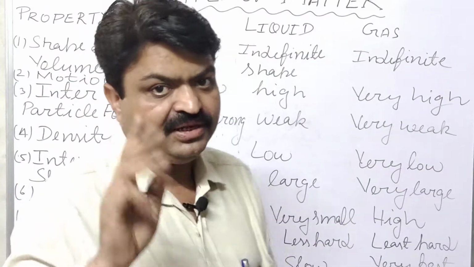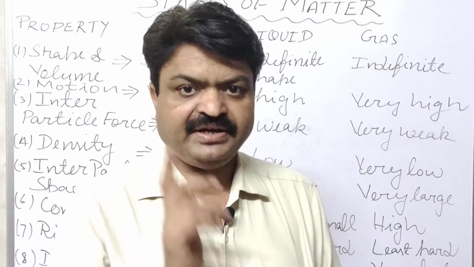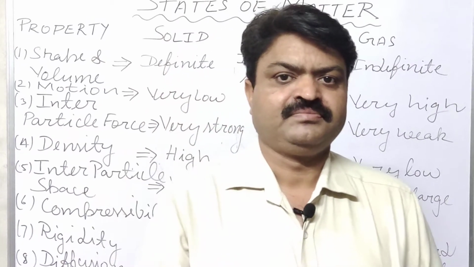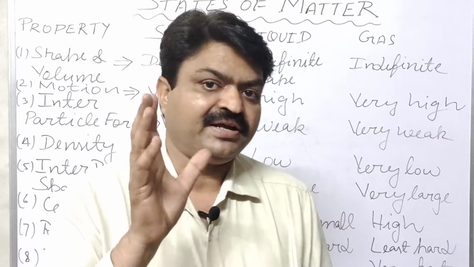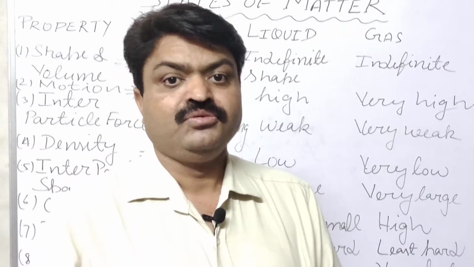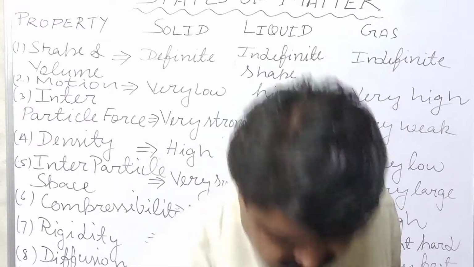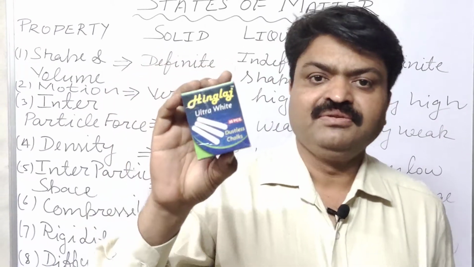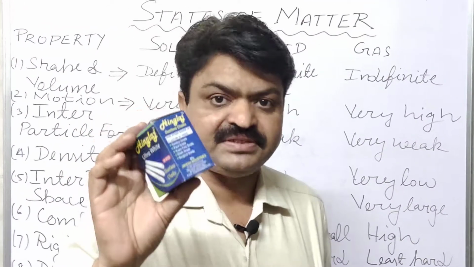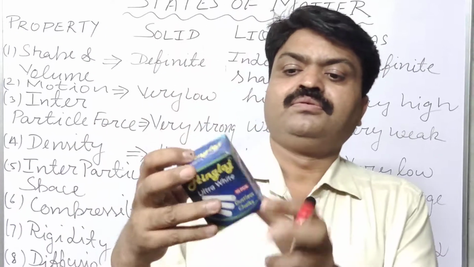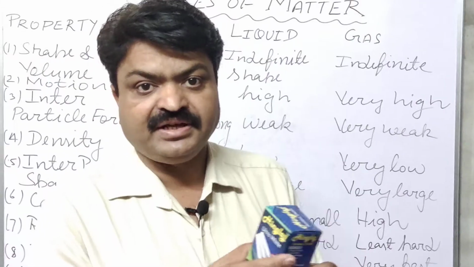As you know, there are mainly three types of states of matter. First is solid, second is liquid, and third is gas. Solid examples you can easily observe. Generally, the things that have fixed shape and volume are considered solid, student. Like this small box, it can be considered solid because it has a fixed cuboid-like shape. That's why it can be considered solid.